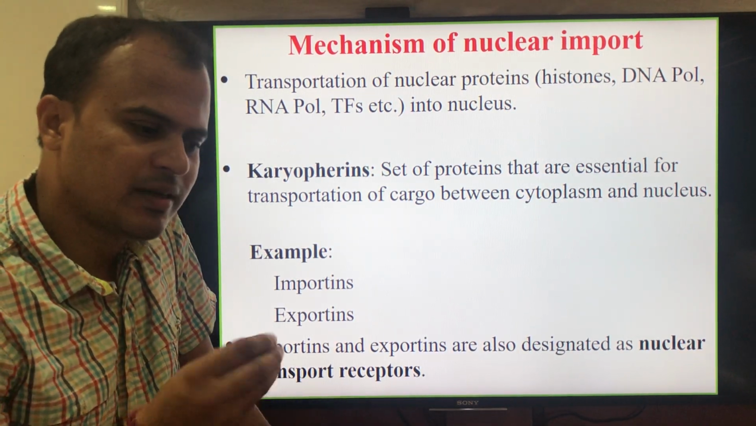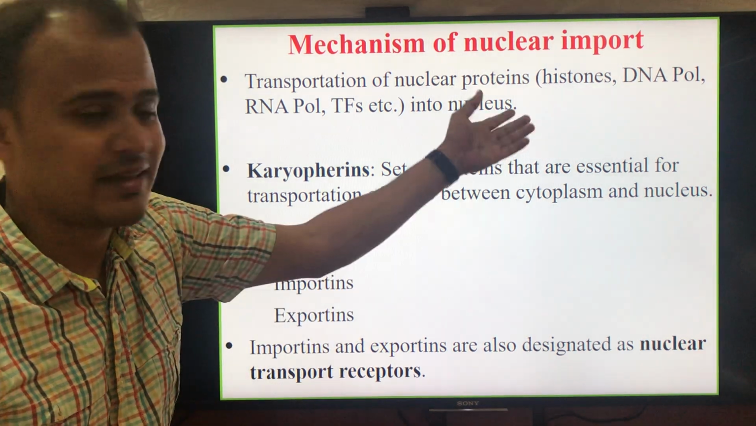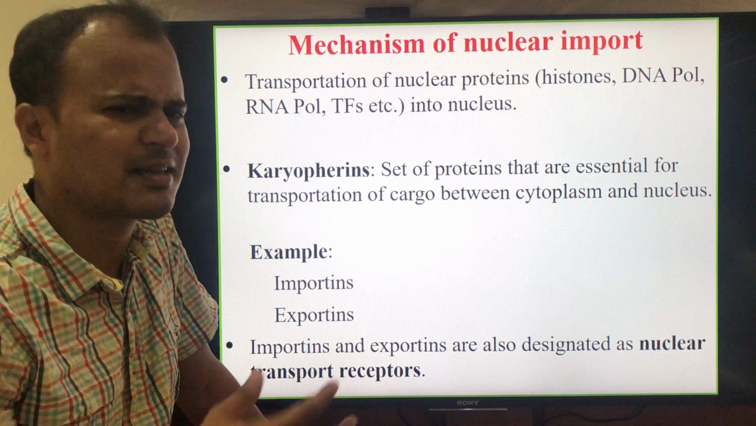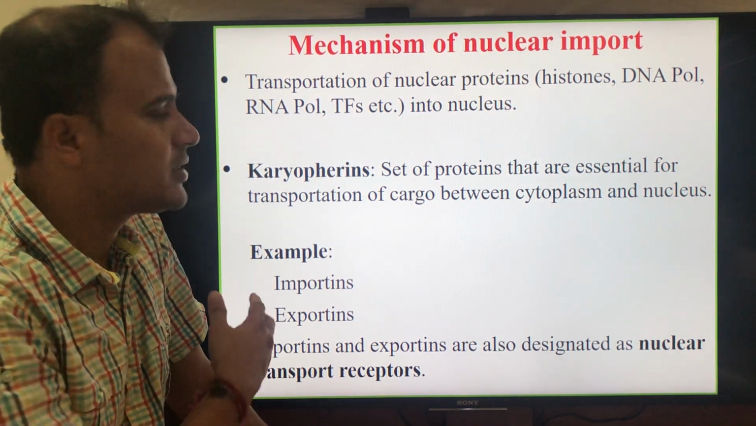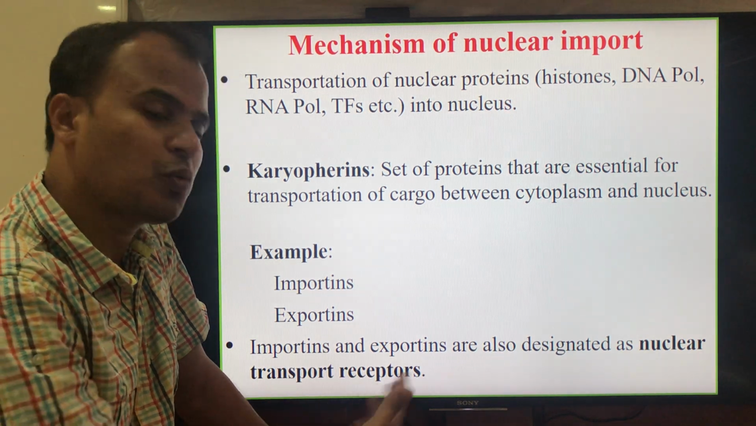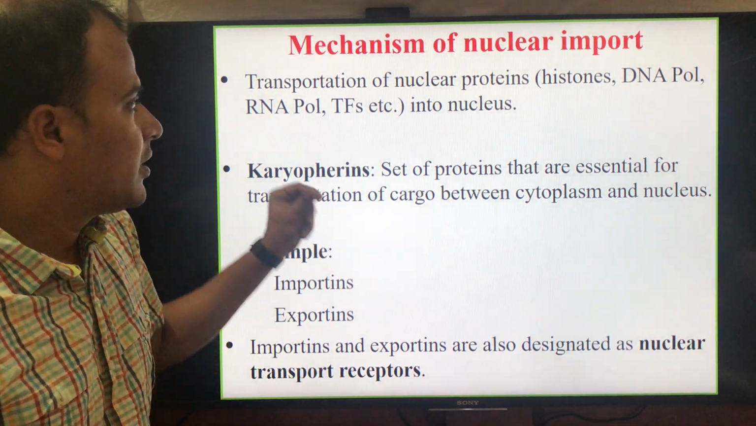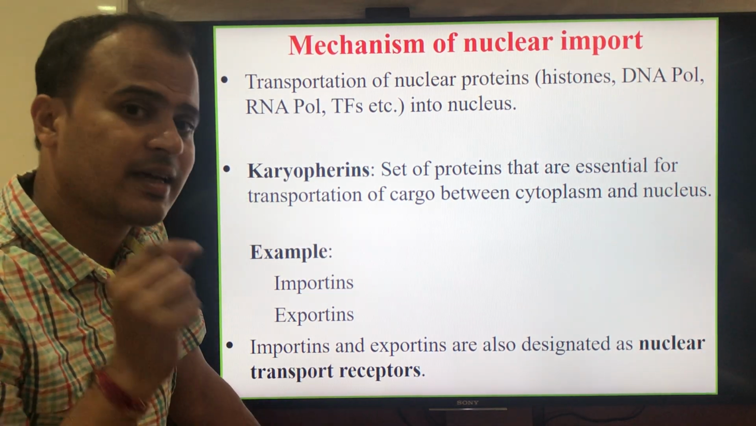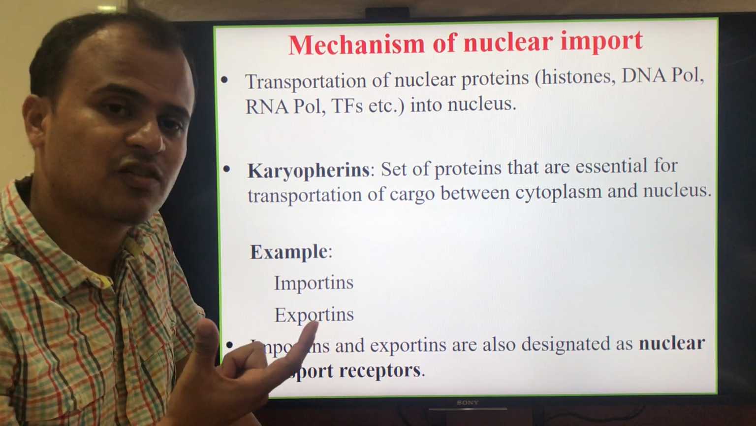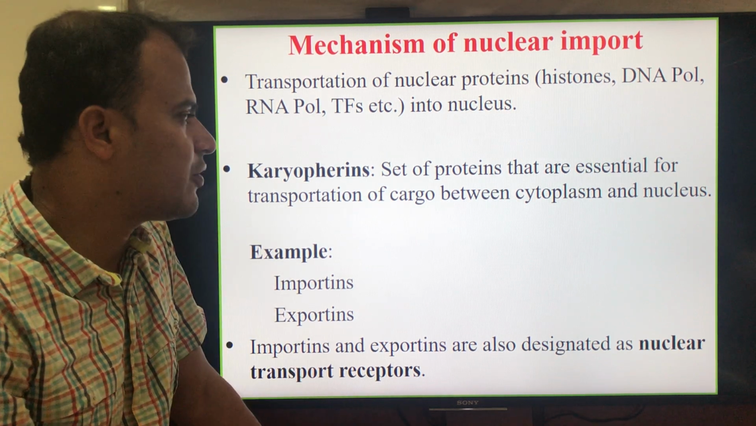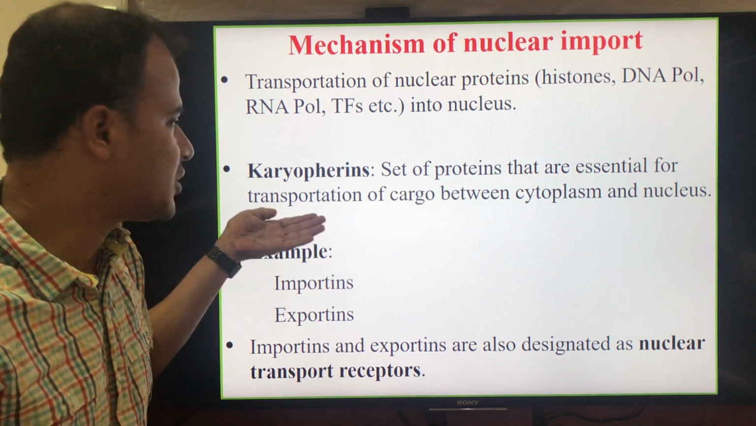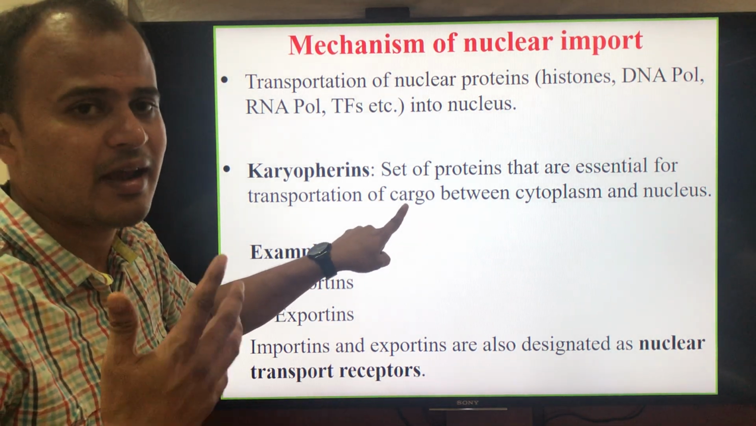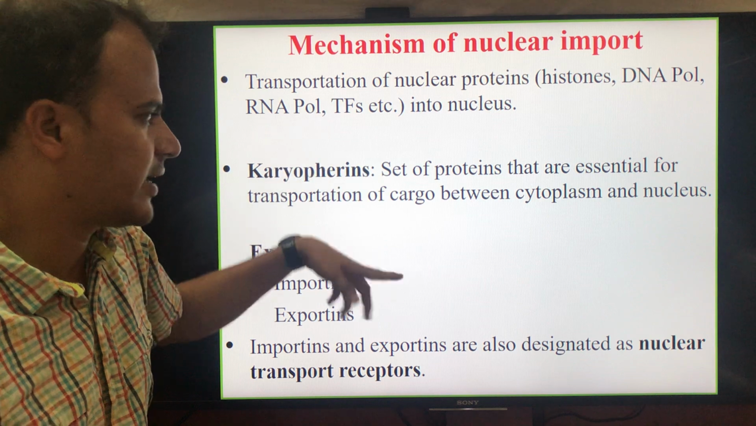The synthesized proteins could be histone proteins, DNA polymerases, RNA polymerases, or transcription factors, etc. All these enzymes are proteins, and these proteins need to be transported into the nucleus. For the transportation of these proteins, the cell requires another class of proteins called karyopherins. Karyopherins are the set of proteins that are essential for the transportation of cargo. Cargo here could be any RNA or protein such as histones, DNA polymerase, etc.